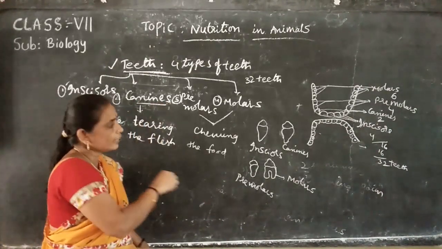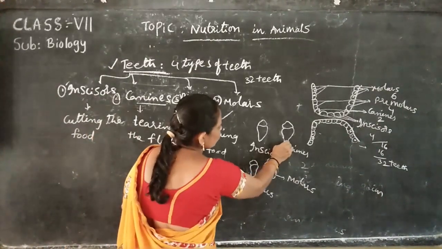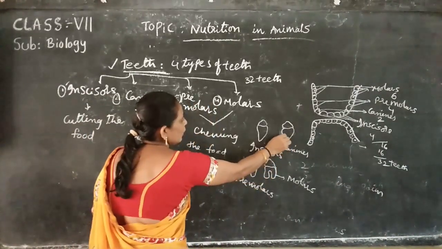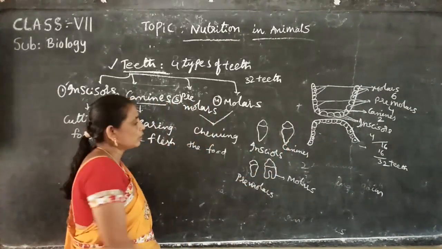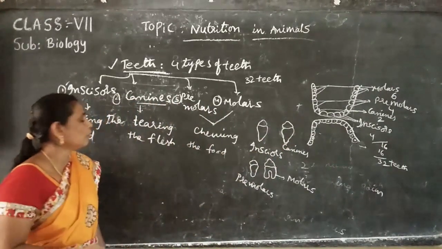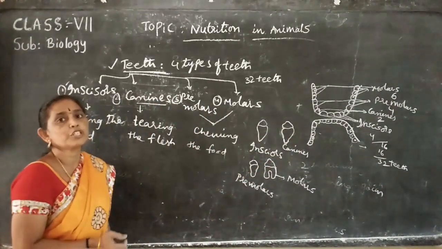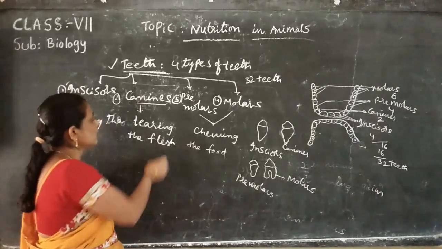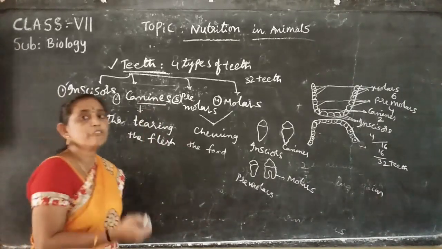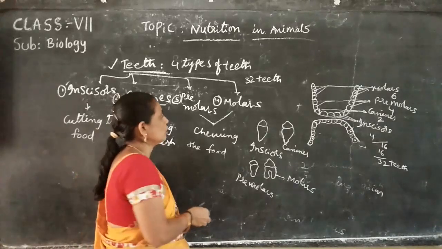Then canines. Canines also have sharp edges and tear the flesh of other animals. Canines are well developed in carnivores.